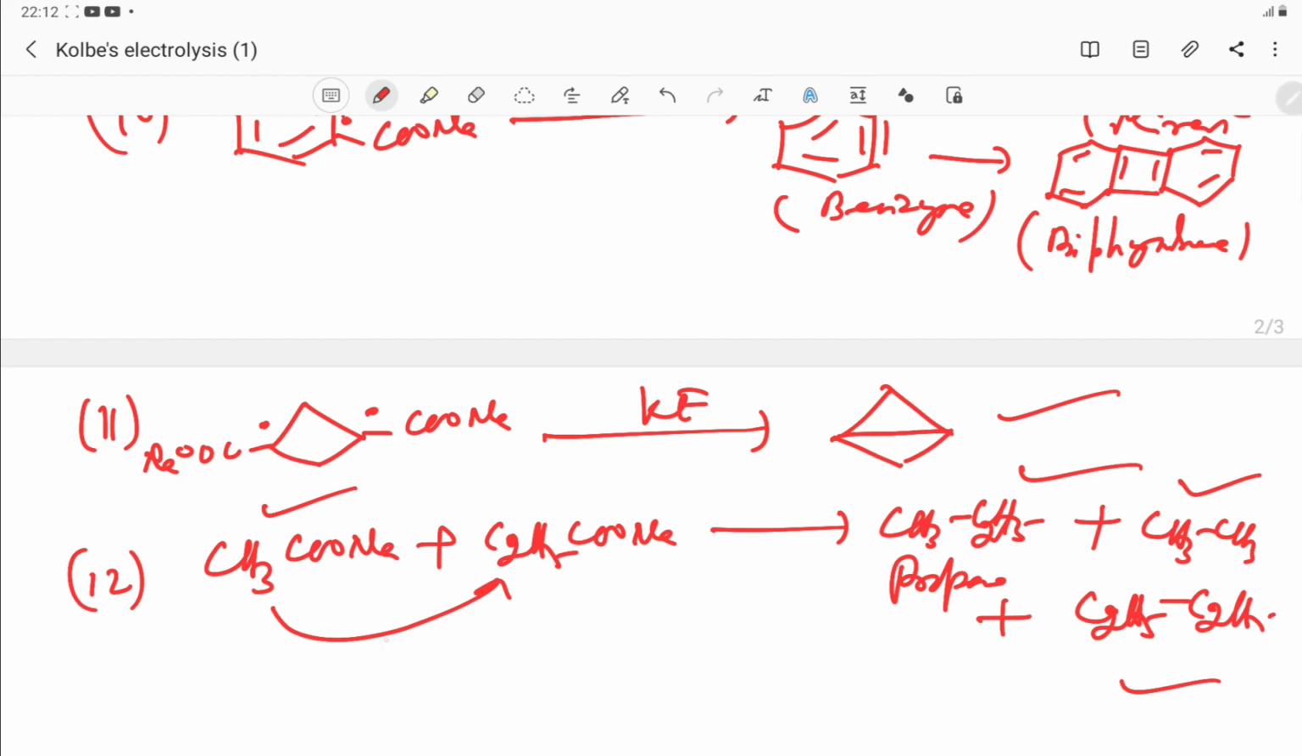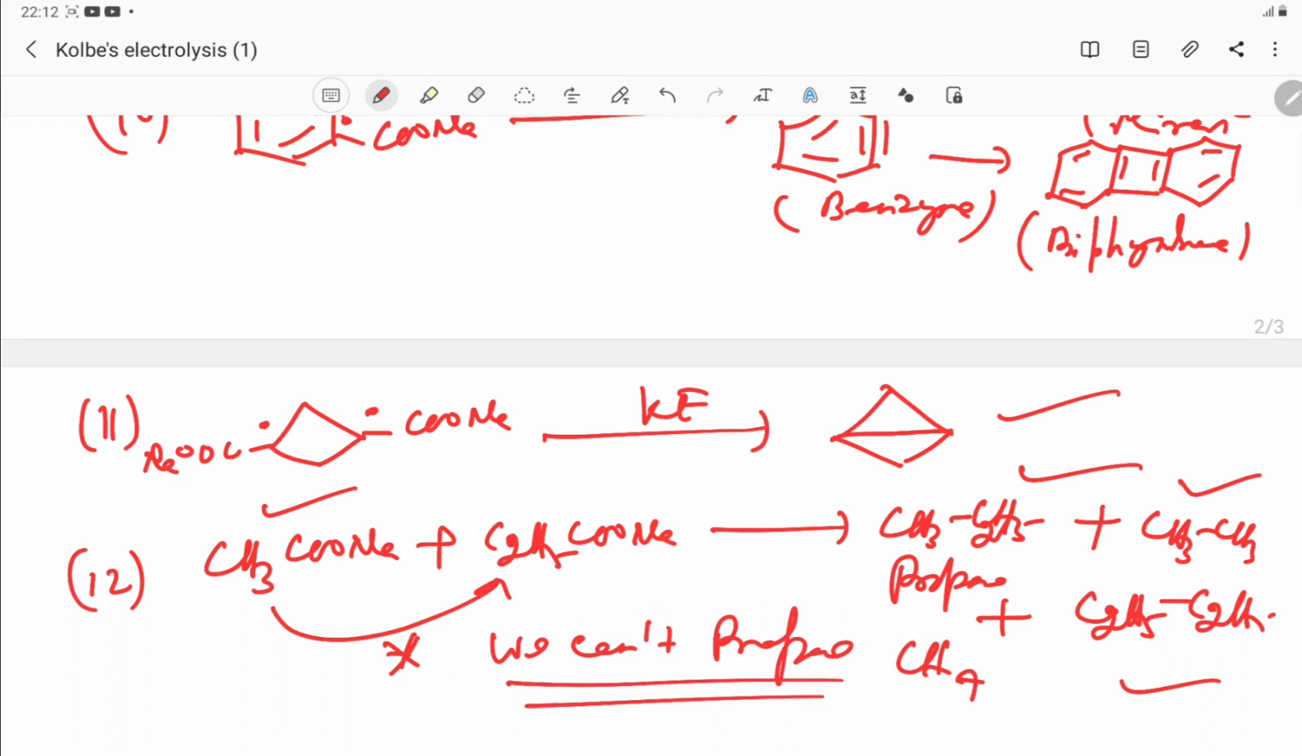Another important thing is we can't prepare, which one? Methane. This is very important. By Kolbe electrolysis method, we cannot prepare methane, but other alkanes, alkenes and alkynes we can prepare. Other fused products, cyclic fused products, we also prepare as a byproduct.